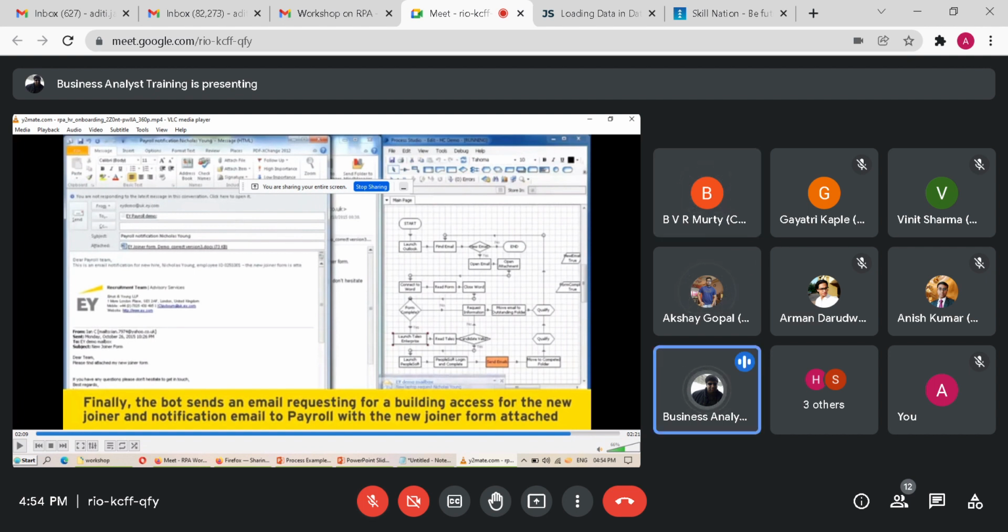I think we have a question here. Sir, what if we find any discrepancies in the flow chart? Right, so you are talking about exceptions. What happens if an exception occurs? Simple. Exception cases are set aside and sent to a human being.